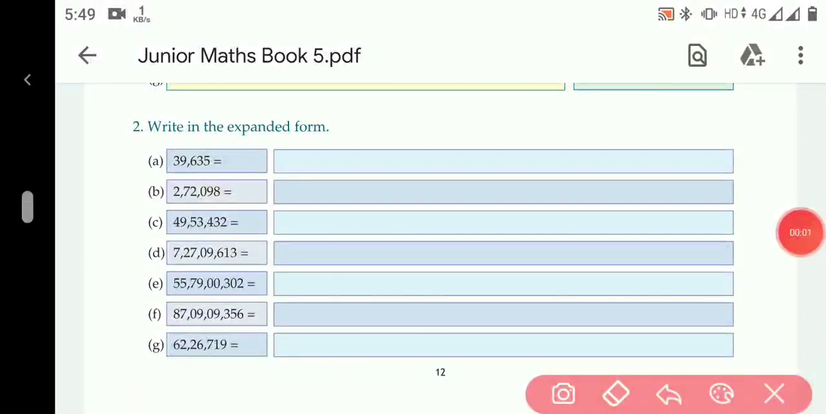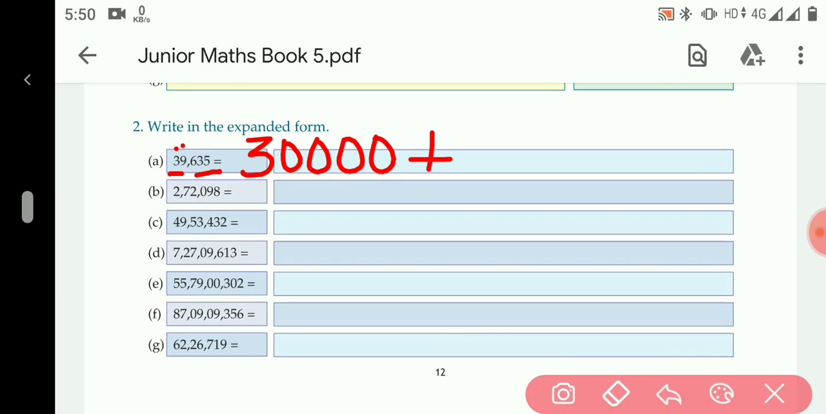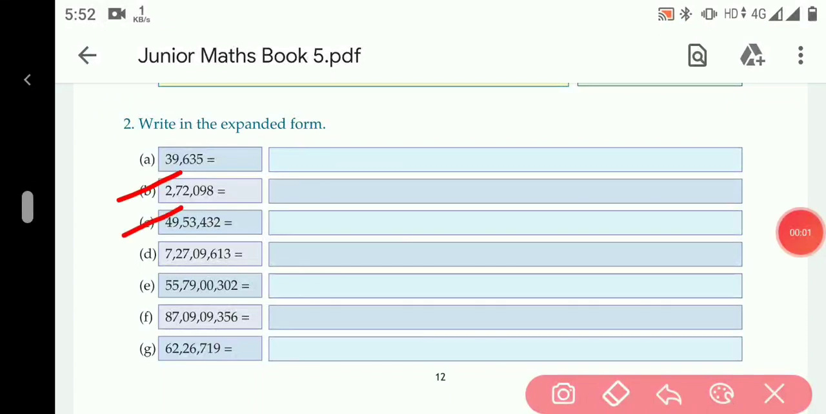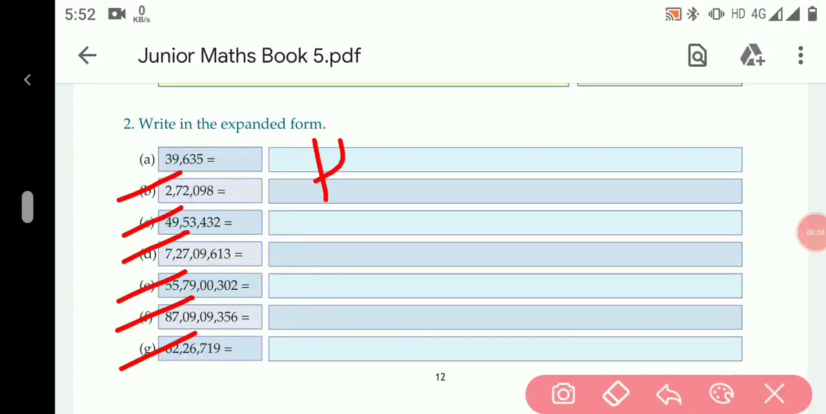The next, question number 2: write in the expanded form. This is the opposite of question number 1. In this question, the numbers are given in the short form and we have to write them in expanded form using their place value. A part: 39,635. So 3 is in the 10,000 place, so it will be written as 30,000 plus 9 is in the 1000 place, so it will be written as 9,000 plus 600 plus 30 plus 5. The remaining parts B, C, D, E, F, G will be your homework.